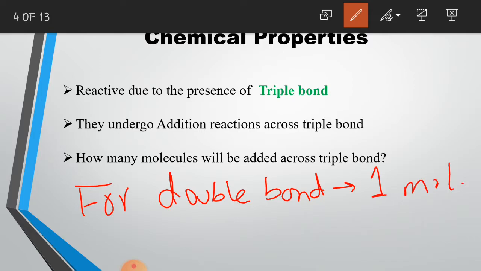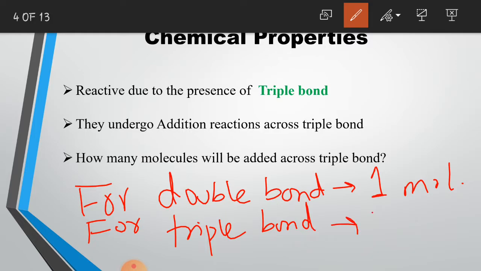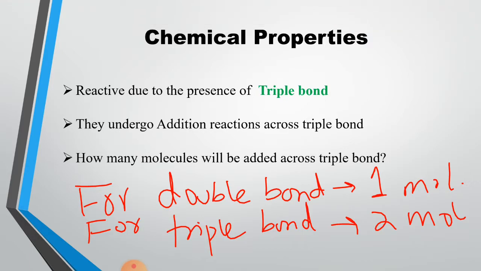So this means that for breaking the triple bond, or for addition across the triple bond, we will add two molecules. In order to understand it further, let's discuss some chemical reactions of alkynes that are relevant to the addition reactions of alkynes.